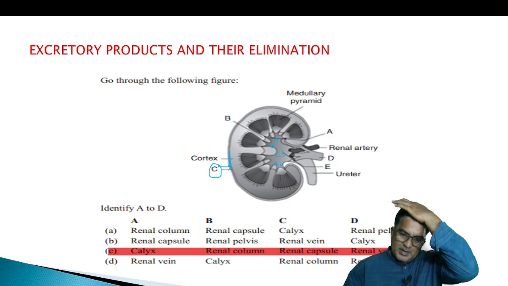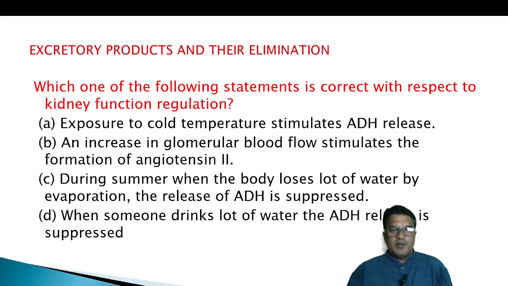Okay, then which one of the following statements is correct with respect to kidney function and regulation? Exposure to cold temperature stimulates ADH release. An increase in glomerular blood flow stimulates formation of angiotensin II. During summer, when the body loses a lot of water by evaporation, the release of ADH is suppressed.